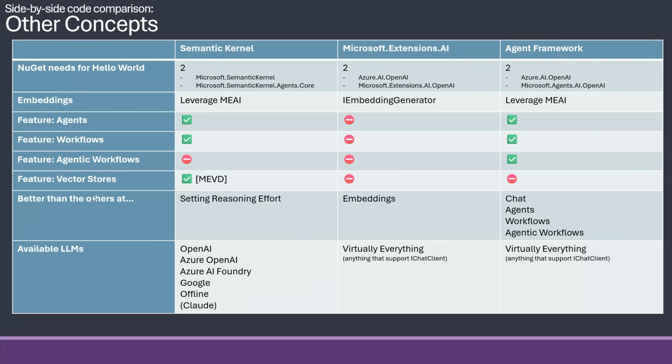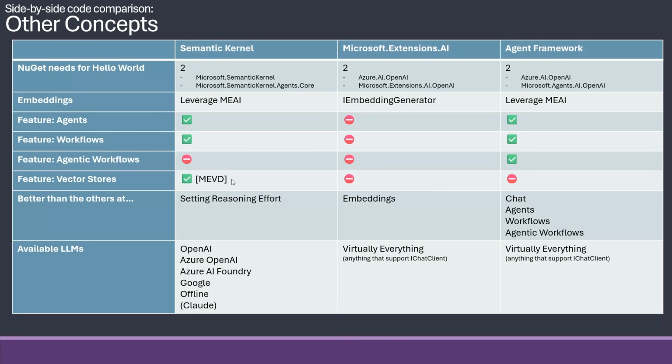Vector stores is something neither Extensions AI nor Agent Framework have. They have the embeddings, but they don't have anything to actually put it into a vector store like Azure AI Search or into a SQL Server or something like that. For that, something called Microsoft Extensions Vector Data exists. It's a NuGet package, and that NuGet package actually lives inside Semantic Kernel.